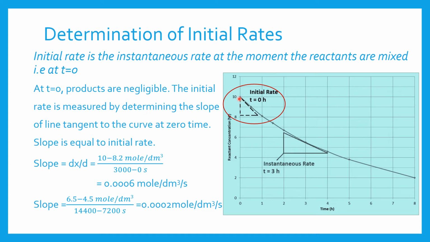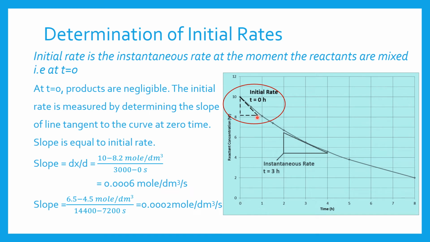From this, it is the dx. It is 10 moles per decimeter cube, and it is 8.2 moles per decimeter cube. So it is our concentration difference, 10 minus 8.2, divided by our time dt, and dt is from this 0 up to this time.